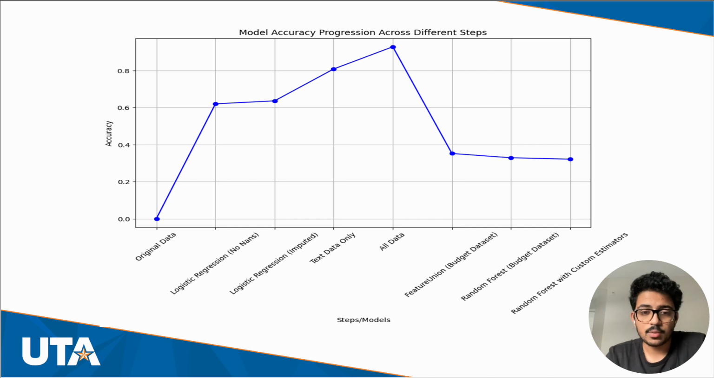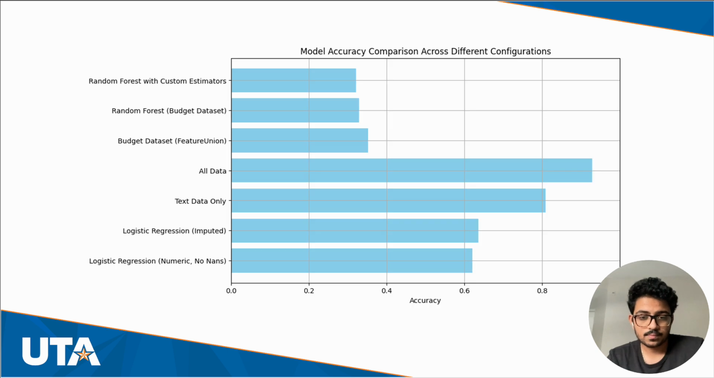This is a diagram which shows the model accuracy progression across the different steps. So we go from the original data, the logistic regression, and then the logistic regression imputed, the text data only, all of the data, the feature union, the random forest, and then the random forest with the custom estimators. As you can see, the accuracy is seen the most when the whole data set is used.